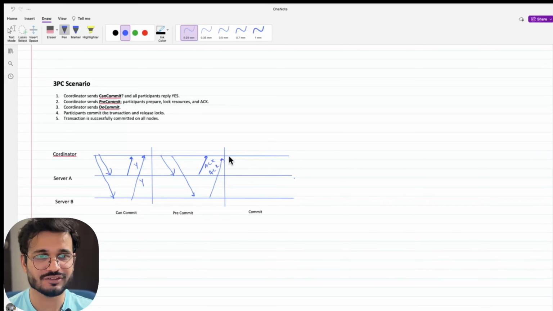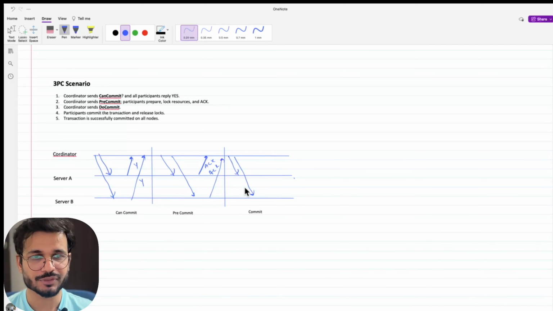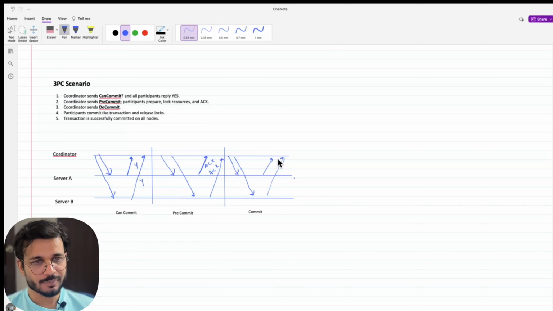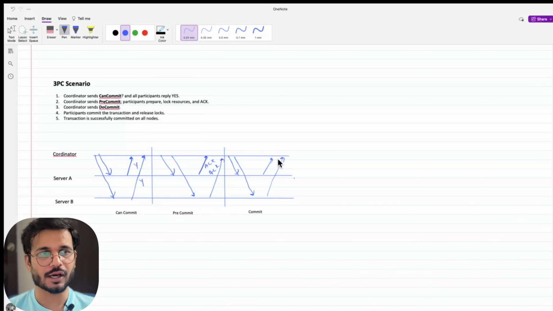This message goes to all the participants, that is the servers, and they do the commit and then release the locks. So this phase is called do commit. Primarily there are three phases: can commit, pre-commit, and do commit.